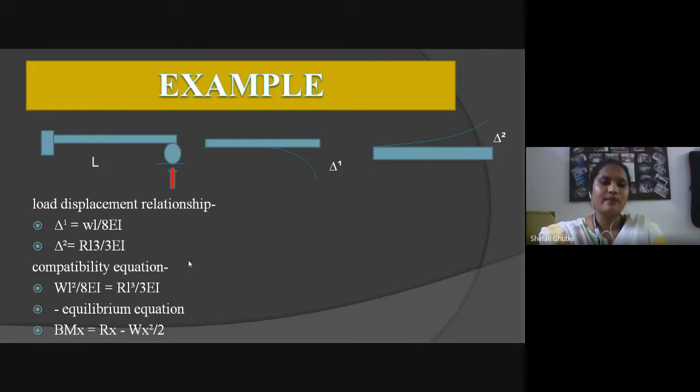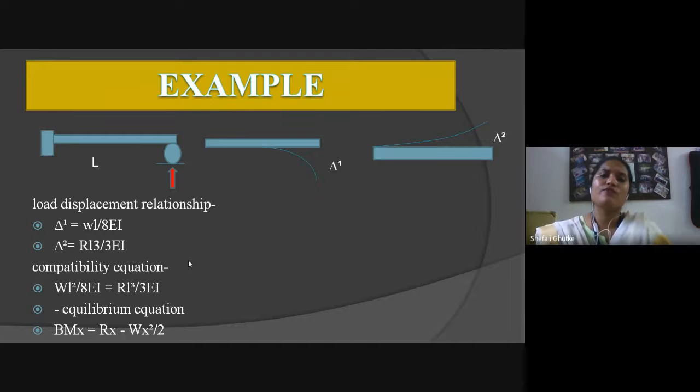For example, it is a beam. One end is fixed, the other end is a roller support. Its length is L and the roller support has reaction R in the upward direction. After application of load, del 1 is induced here.